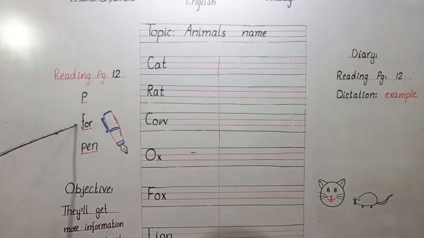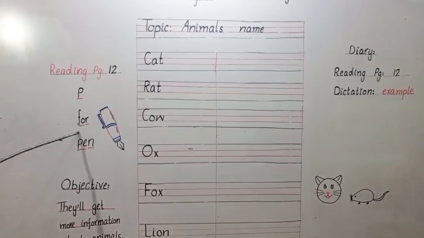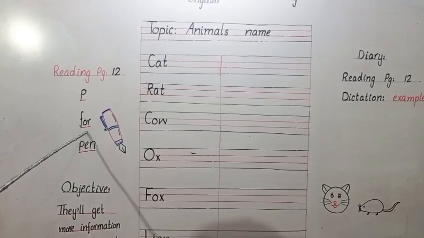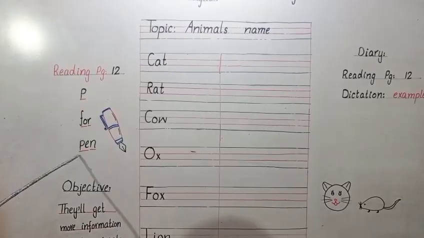Now read this word. Here is F. F phonics is F. Here is O. F O. Now join them. Read the word. For, for.